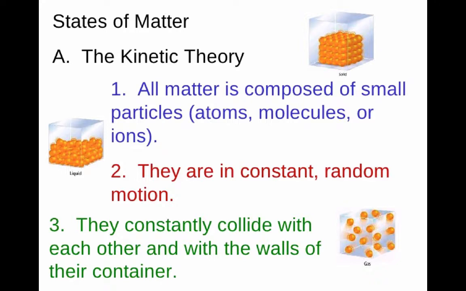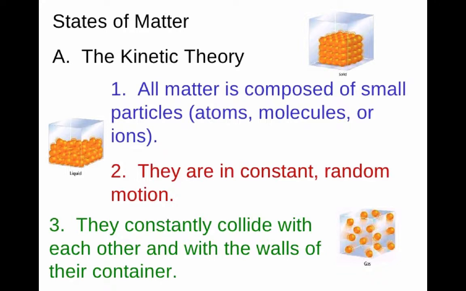And so the kinetic theory just basically has three main points to it. The first one is that all matter is composed of small particles, which we now know are atoms, right? And so all matter is always going to be composed of certain types of atoms. And we can find what types of atoms on the periodic table. So the periodic table lists all the different types of atoms that matter can be composed of.